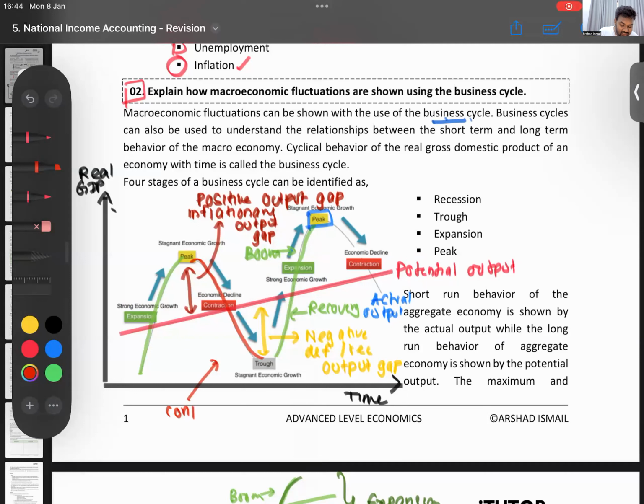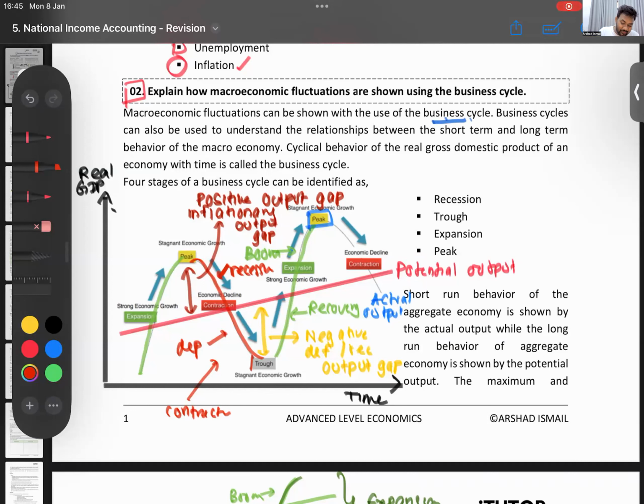So in a contraction also, what is the top part and the bottom part? The top part, where it has just started to fall, that we can consider as a recession. What if the actual output starts going even below your potential? What if it becomes really bad? Then that's called a depression. And then where does it end? What is the bottommost point? Bottommost point is a trough.